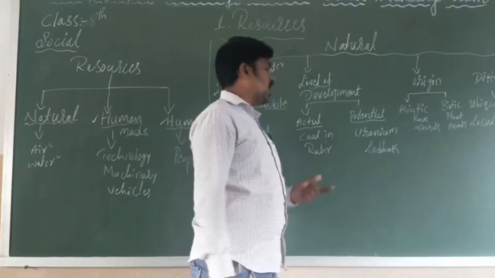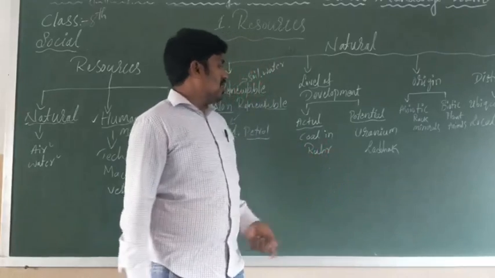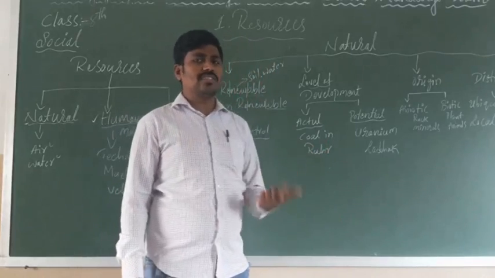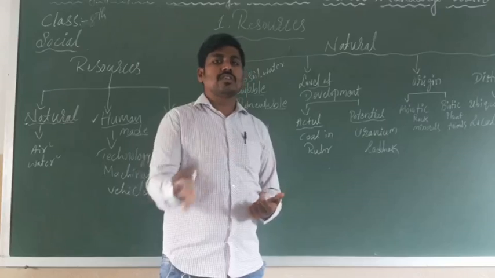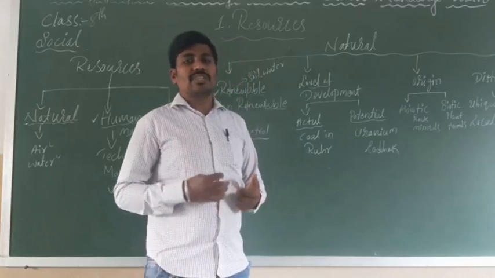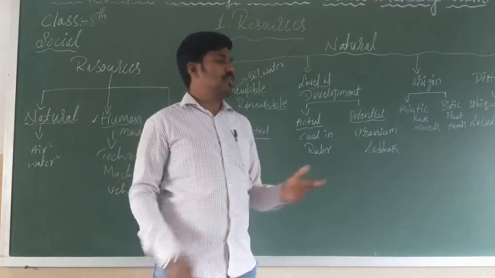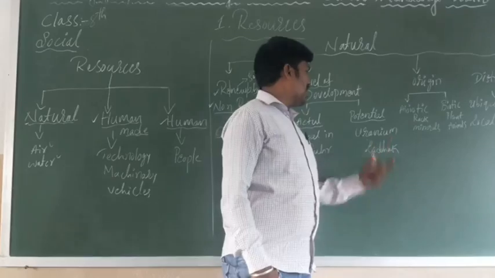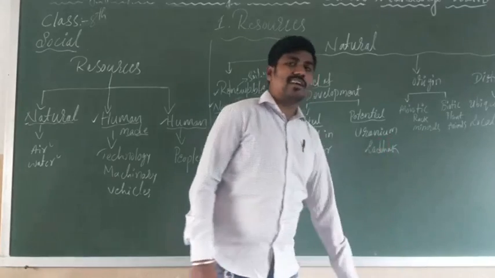For example, coal in the Aurora region: you can just take it and use it right away. The presently usable resources are called actual resources. The potential resources are like the uranium you will get in the Ladakh region.